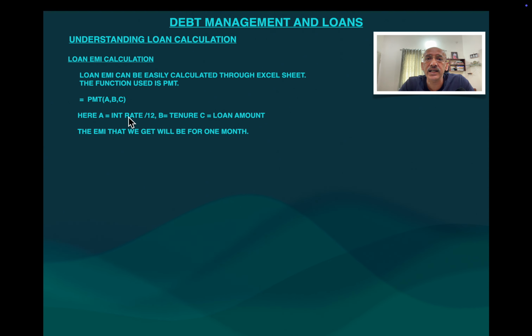5% is for the entire 12 months. However, it has to be calculated for every month, which means 0.05 divided by 12. And B is the tenure... actually no, B is the loan amount.